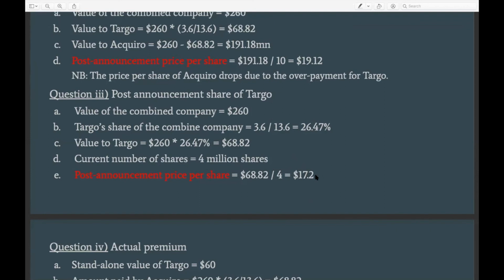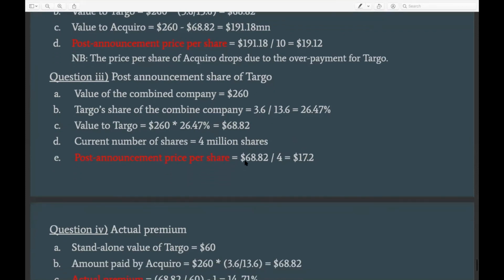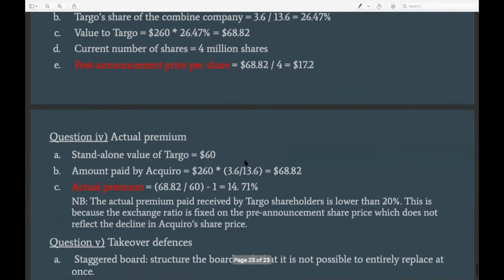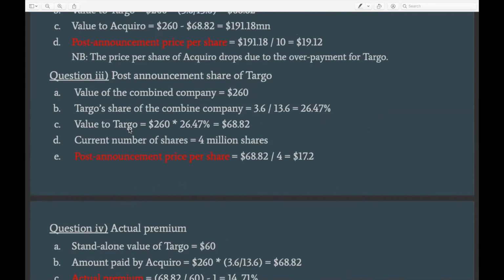So usually in this kind of transaction, if you are the manager, you could eventually get fired for not doing a good job, because usually the concept is all the shareholders should benefit from an M&A transaction. And that's why it's very important to pay the right price, not to overpay. Yes. So I'll pause a bit so that you can take notes on the third question before we move to the fourth one.